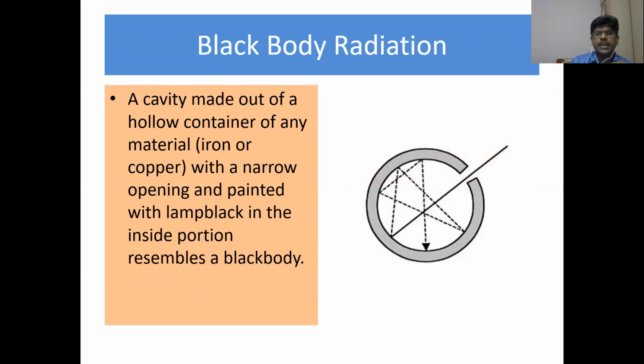A sphere that is made up of either iron or copper because they are good conductors of heat. And the inside of that sphere is coated with lamp black. The lamp black is the black body. The sphere has a very narrow opening through which radiations can pass through.